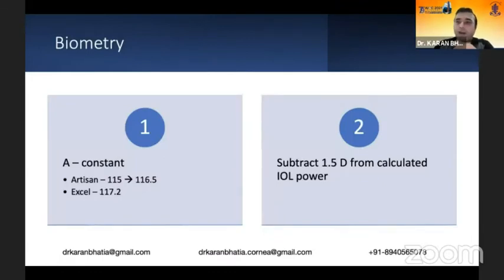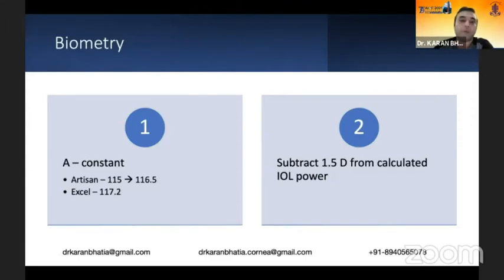When it comes to biometry, it is extremely important over here. I use the XL lenses, which have an A constant of 117.2. So if you calculated your IOL with an A constant of 118.7, then you can subtract 1.5 from the IOL constant that you have calculated the IOL from.